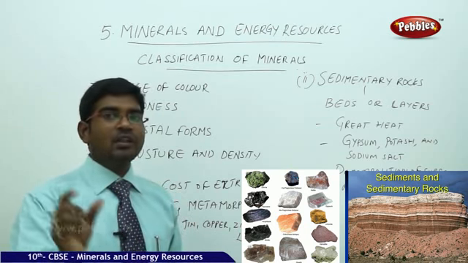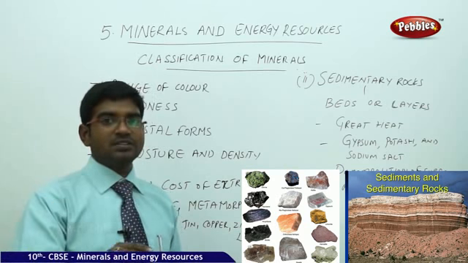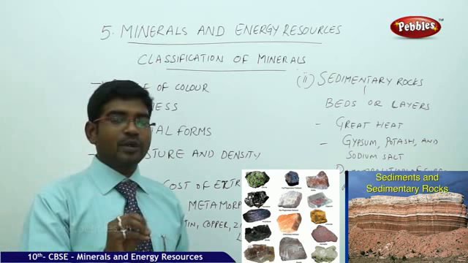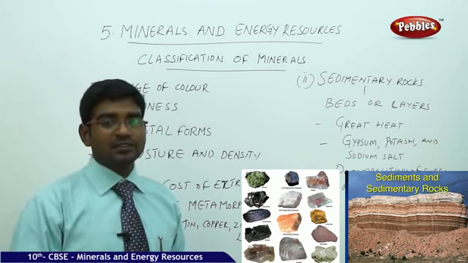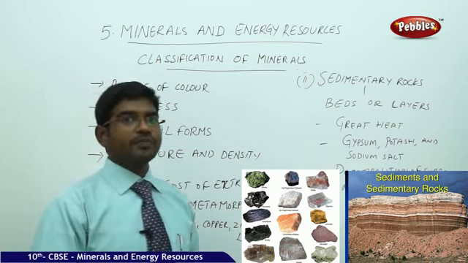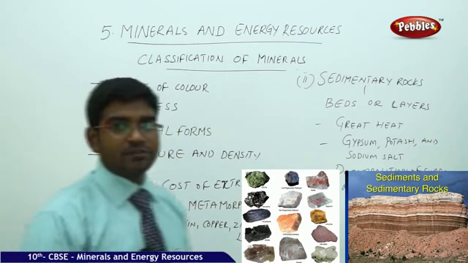After you get the iron ore, that has to be purified and the unnecessary substances removed so that you get the pure form of iron. That's why ores are available in large amounts under the earth. Minerals are mostly available in the form of ores. Now, ores have one negative effect.